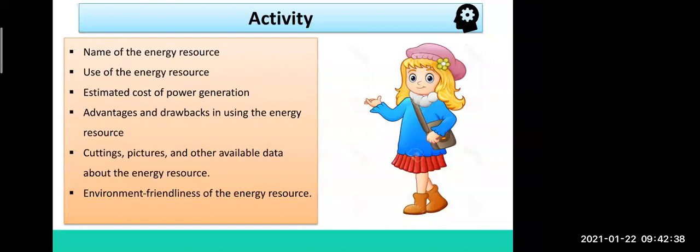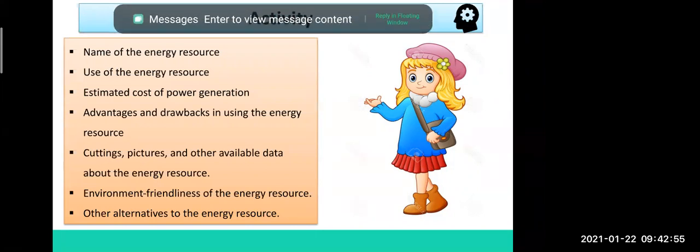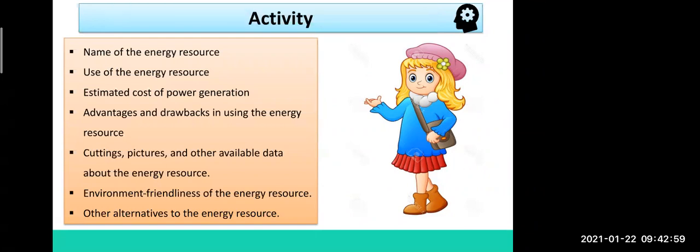Environment friendliness of the energy resources. How the energy resources can be environment friendly to us, like using water, using wind, sun. This is environment friendly for us. Other alternatives to the energy resources. You can find other alternatives also for the energy resources, okay, with your idea. This is your activity, you have to do it and show to your teacher.